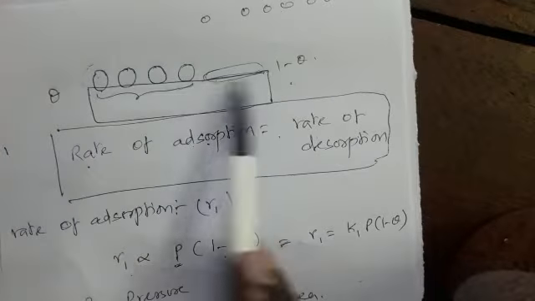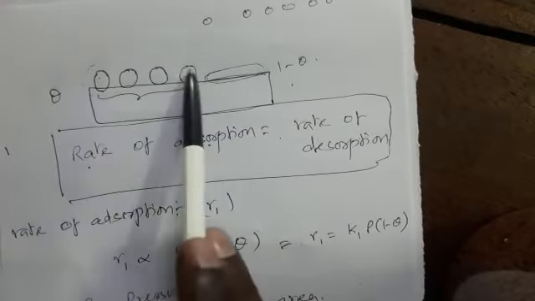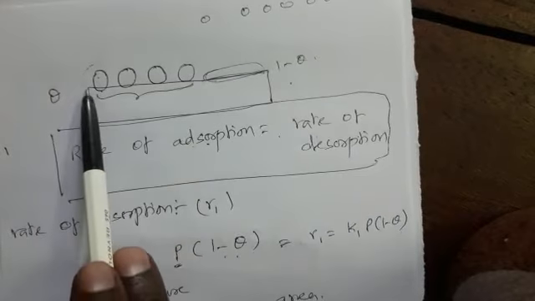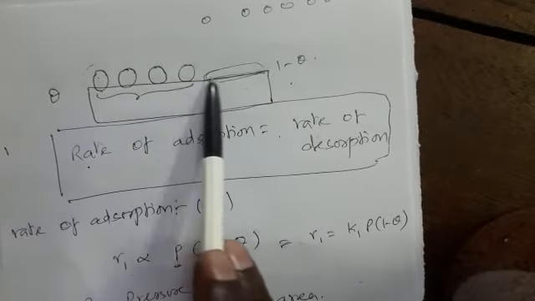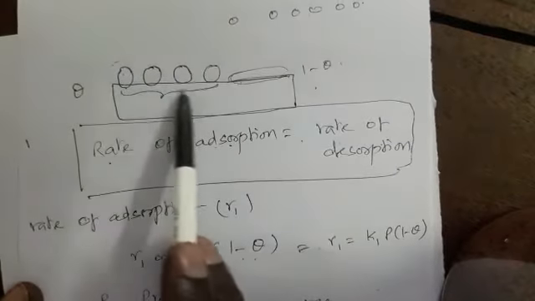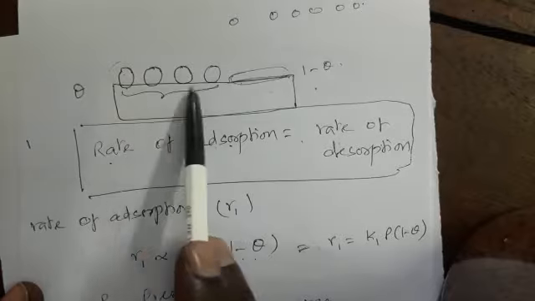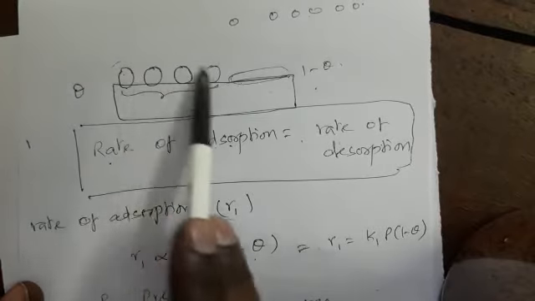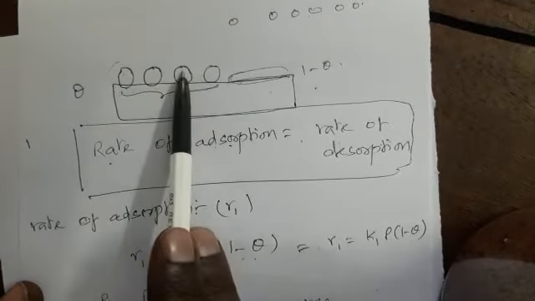This is the metal surface. Gas molecules are adsorbed. The total surface area of the metal is 1. And the gas molecules are adsorbed on these sites, so the fraction of area covered by gas molecules is theta.